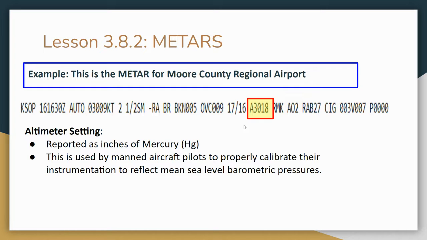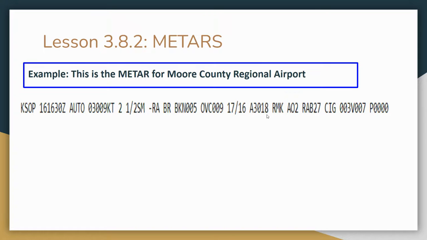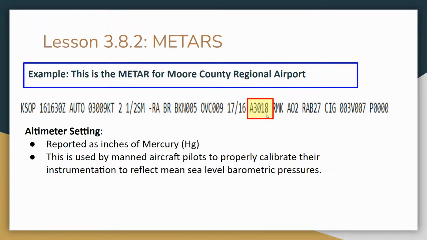So just be aware of that. I don't see a ton of questions on that, but just know that this would be 30.18. So 30.18 Hg. That's the pressure that day. They're just putting a decimal in the middle of those 4 digits.